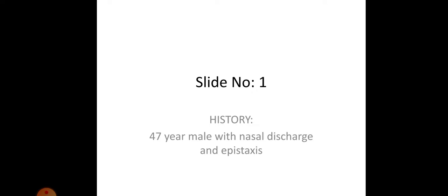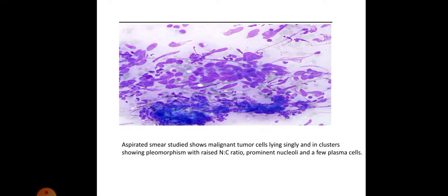History given was 47-year-old male with nasal discharge and epistaxis. This was the microscopic image given. Aspirated smear studied shows malignant tumor cells which were lying singly and in clusters, and they were showing pleomorphism with raised NC ratio and with prominent nucleoli, and few plasma cells were also noted. So the diagnosis was nasopharyngeal carcinoma.